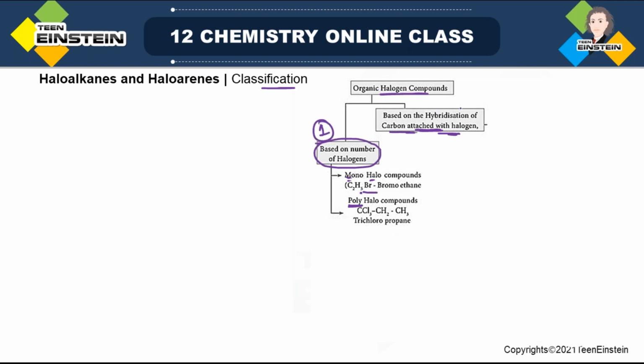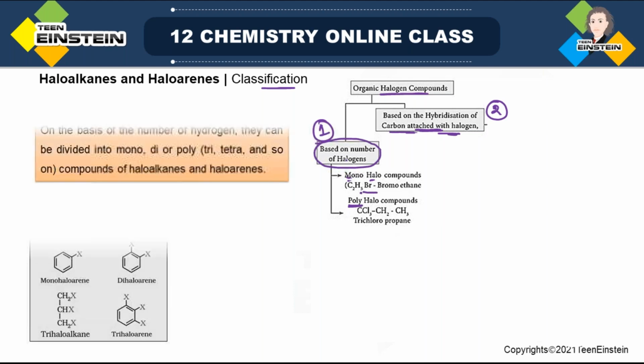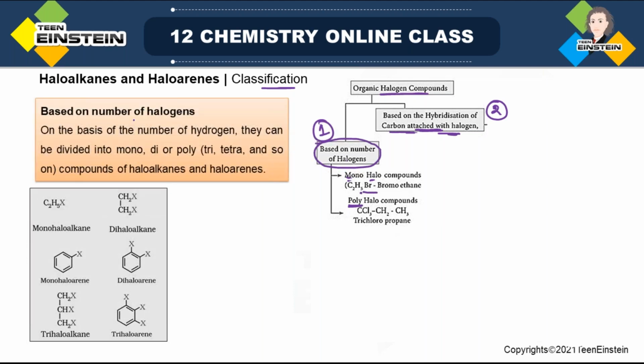And the second one is based on the hybridization of the carbon with which the halogen is attached. So that we'll discuss later. First, look at this first classification, which is based on the number of halogens. So when it is based on the number of halogens, they can be divided into mono, di, or poly compounds.